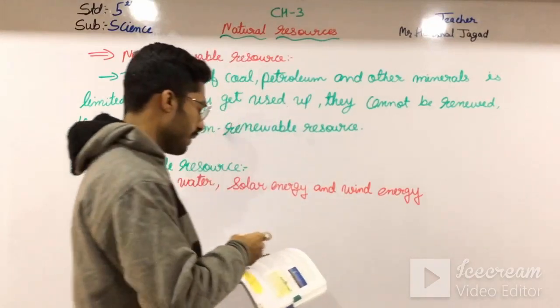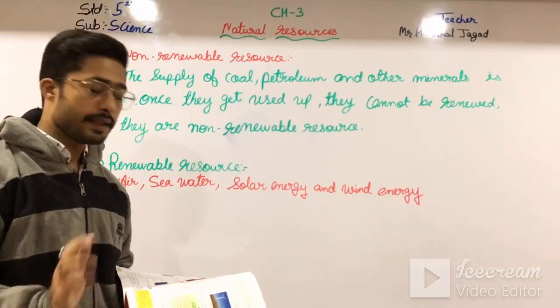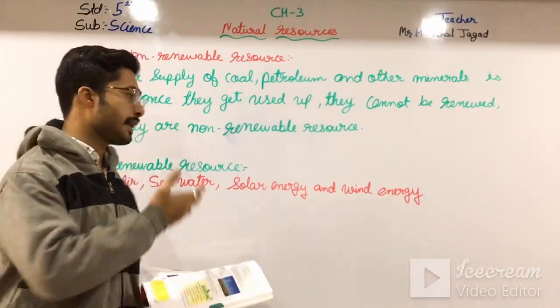Okay, they are all the renewable resources in that. This is further classified by how we pollute these energies.